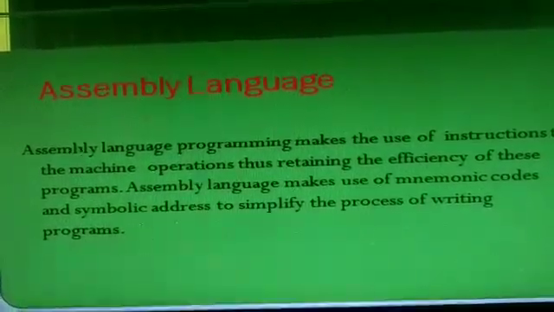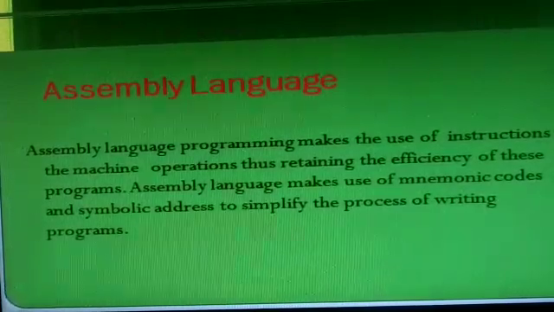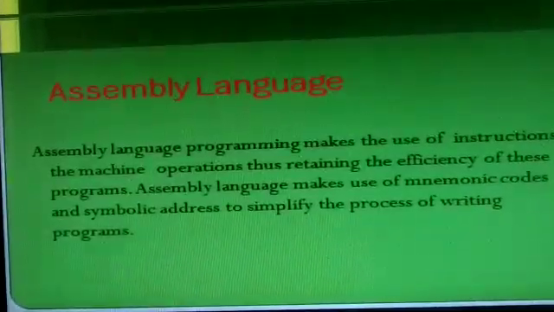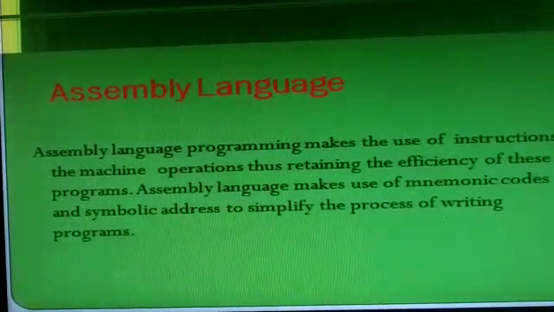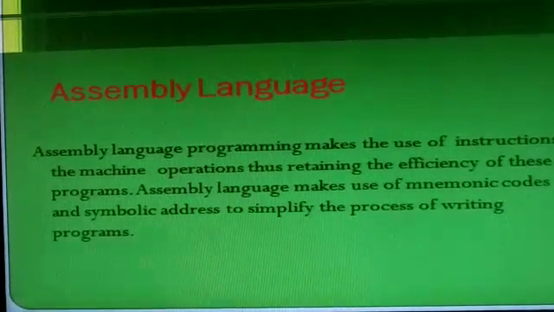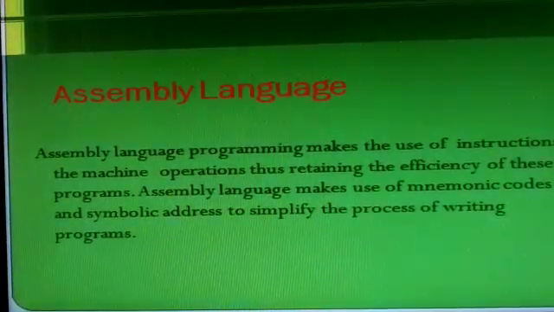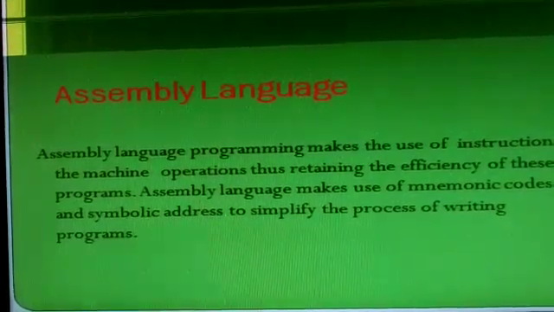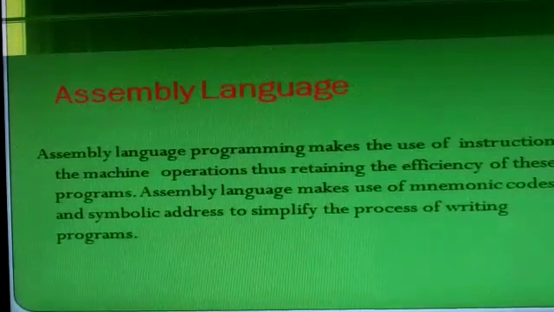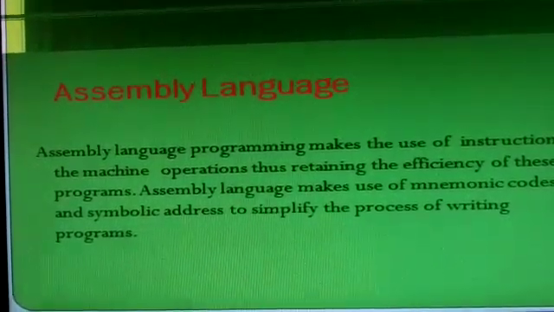Means students, assembly language uses symbolic codes known as mnemonics instead of 0 and 1. In a low level language, means in machine language, we use 0 and 1, but here in assembly language, it uses symbolic codes as mnemonics instead of 0 and 1. Unlike machine language, instead of numbers, the program instructions are given in English-like names.